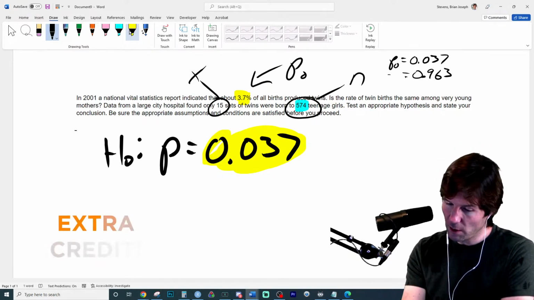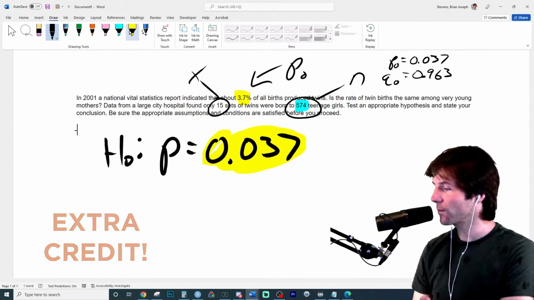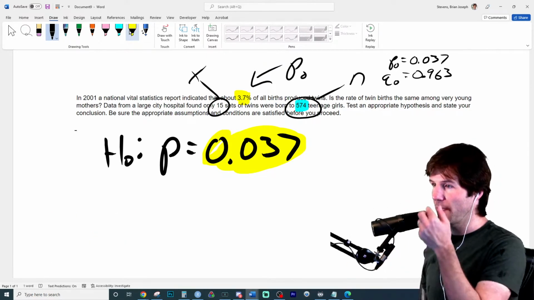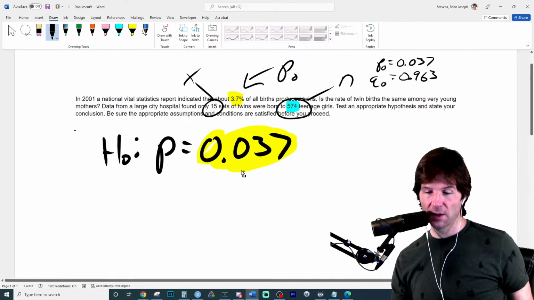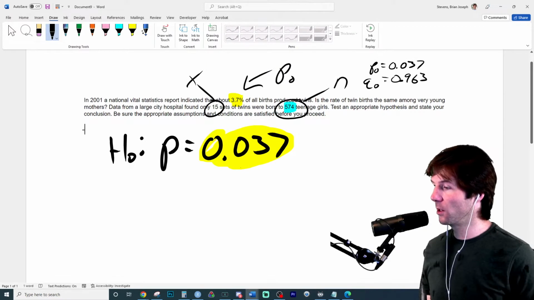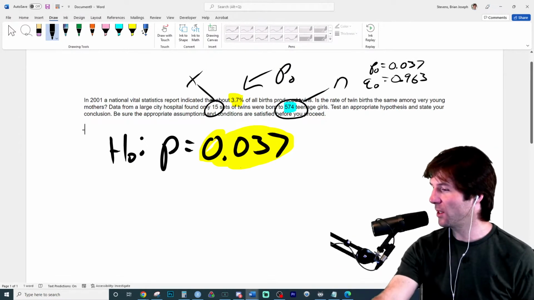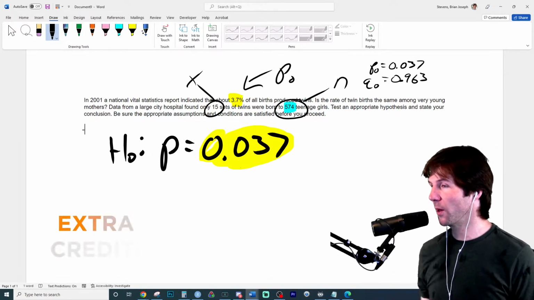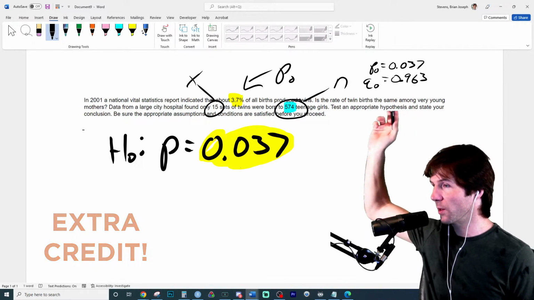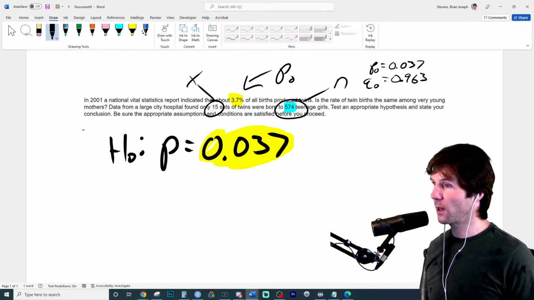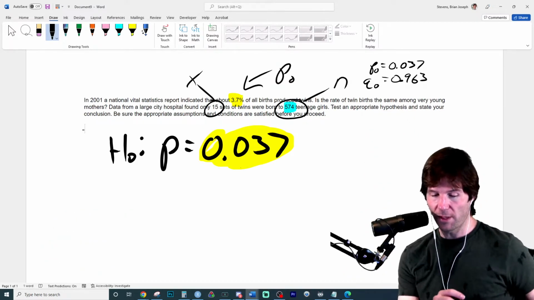So P naught and Q naught are complements, just like P hat and Q hat, or P and Q. Exactly, 1 minus P naught. Great job, Jessica. If you're wondering how I got that number, 0.963, these two numbers add up to 1. They are complements.